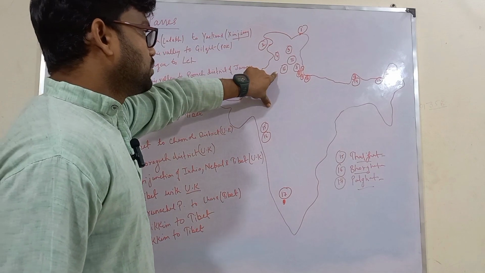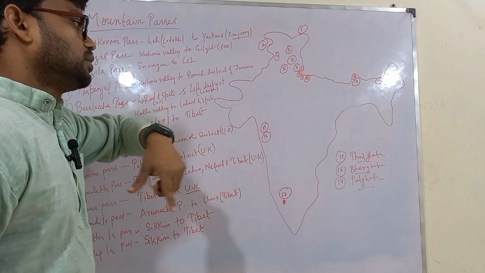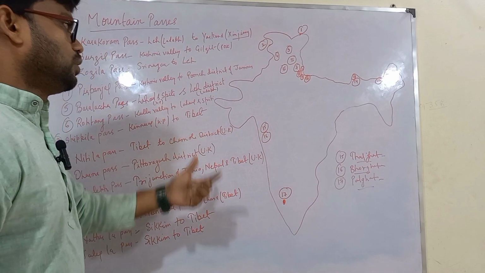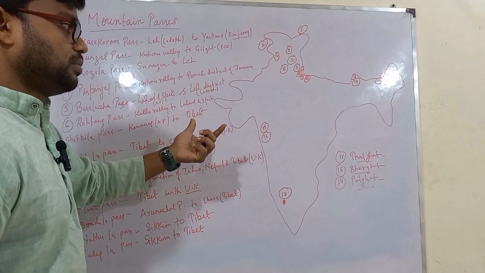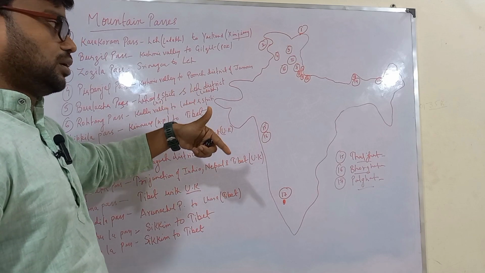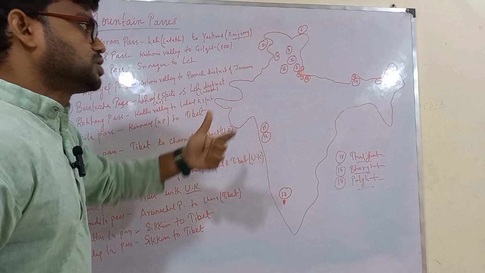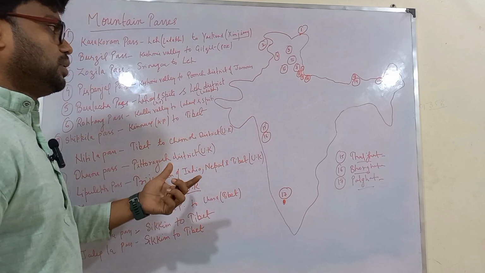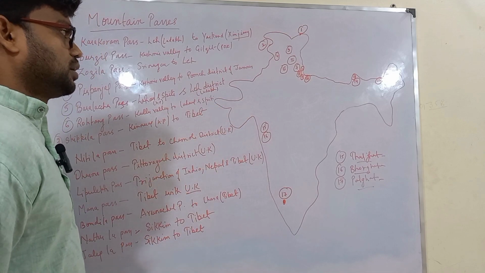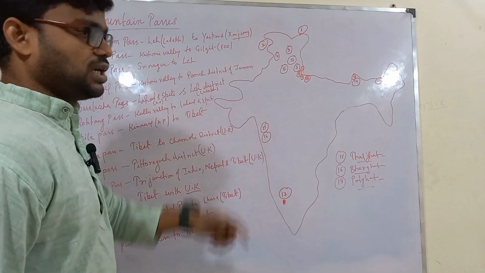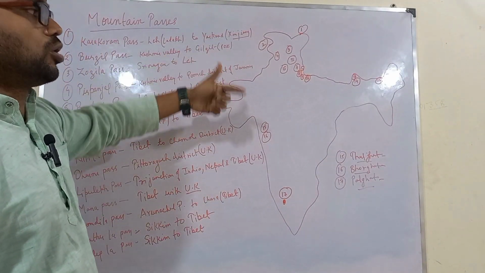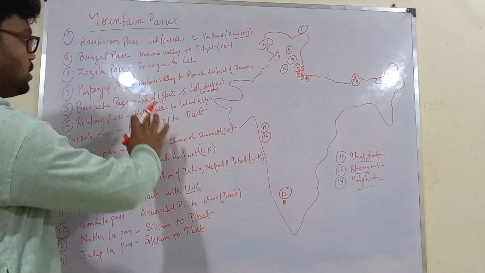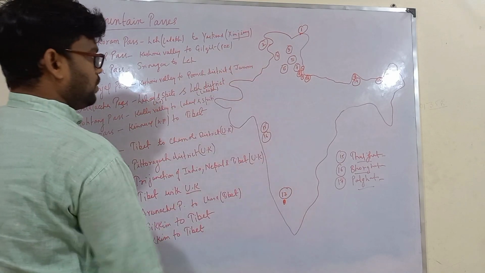So we will be seeing all these passes. Also try to mark them on this map. Questions are generally framed in objective type. You will be given the name of few passes and they might be asking you that this pass connects to which country, or this pass is between which two countries, or this pass is located in which state of India. Or you may also be asked to arrange the passes from north to south. So do remember these passes and their location on the map.